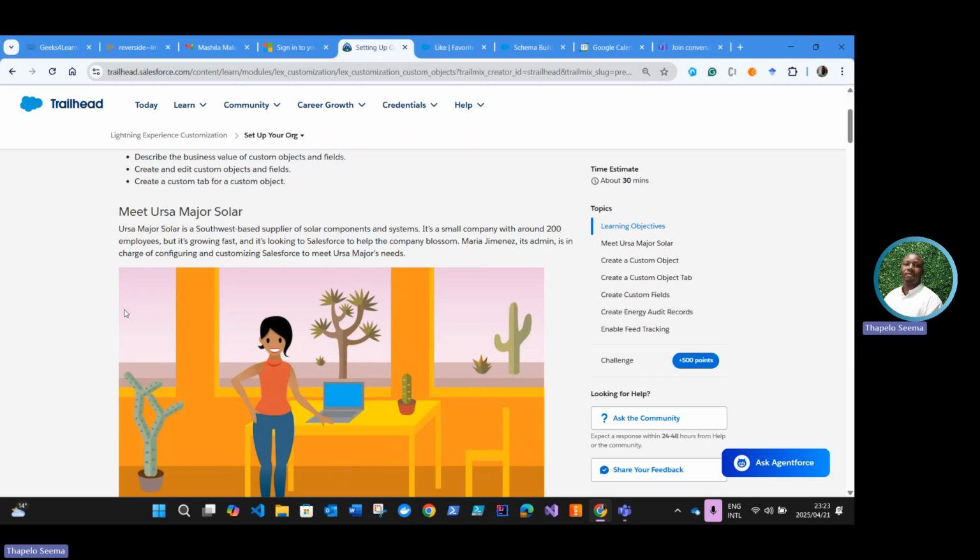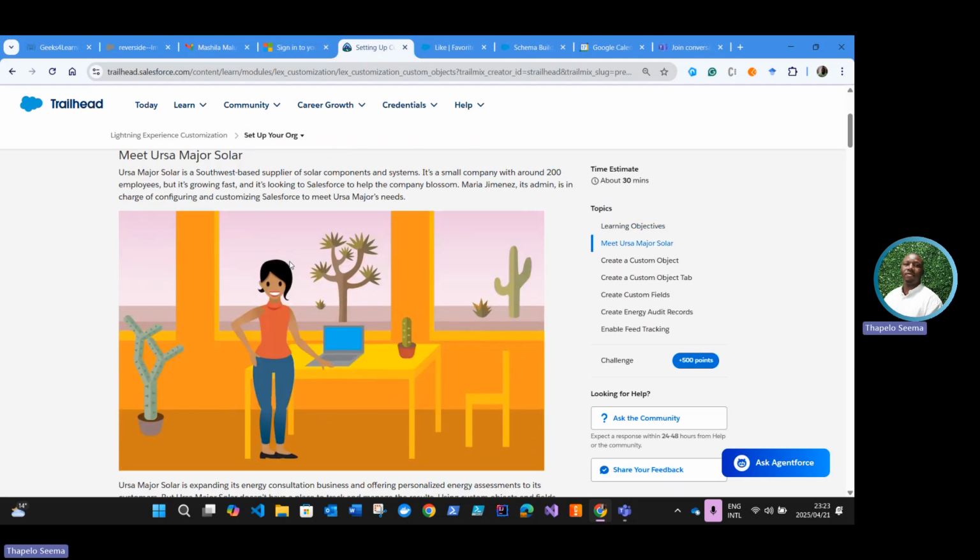Here they're giving us a scenario, the one we will be going through in order to use custom objects, fields, and tabs. I'll just read the scenario. Meet Ursa Major Solar.